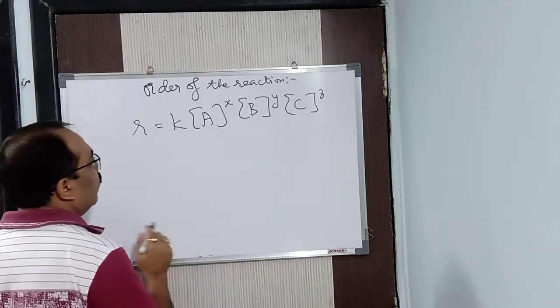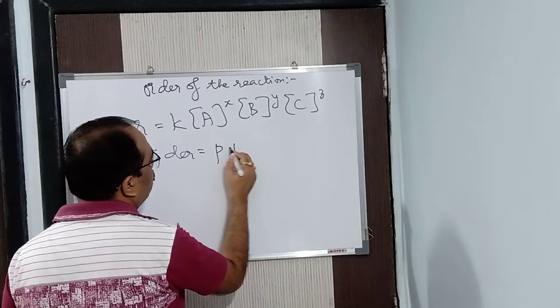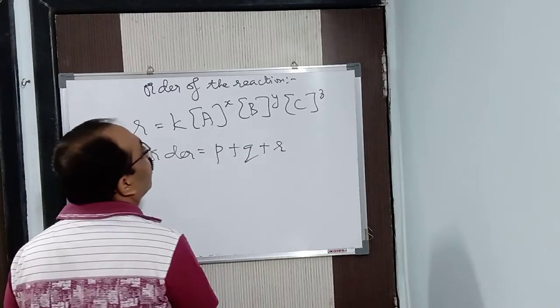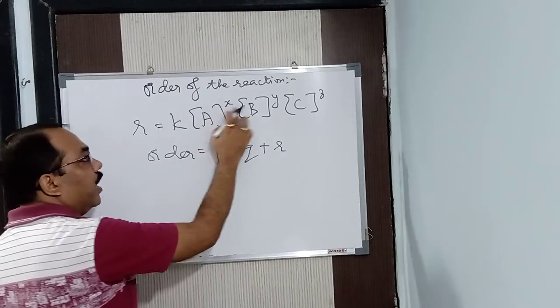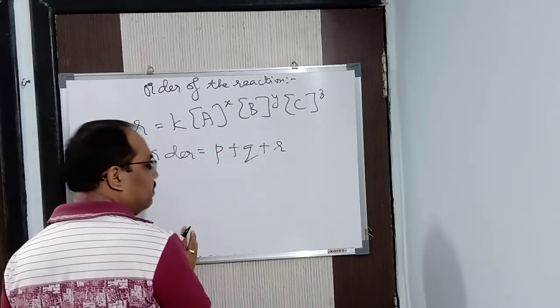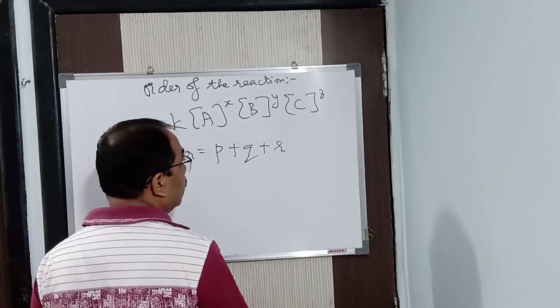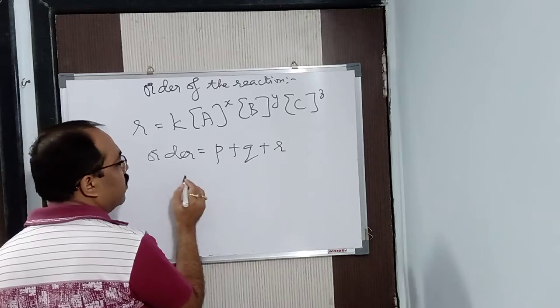Now see here, order means the sum of the powers, but what I am writing here is: order is equal to P plus Q plus R. Now you might be surprised that here it showed X, Y and Z, but sir has written P, Q and R. How is it possible? I will tell you.